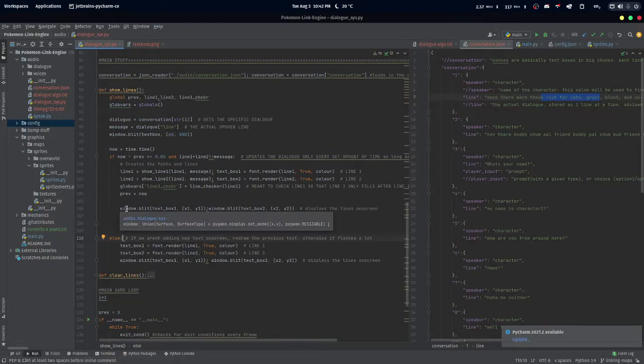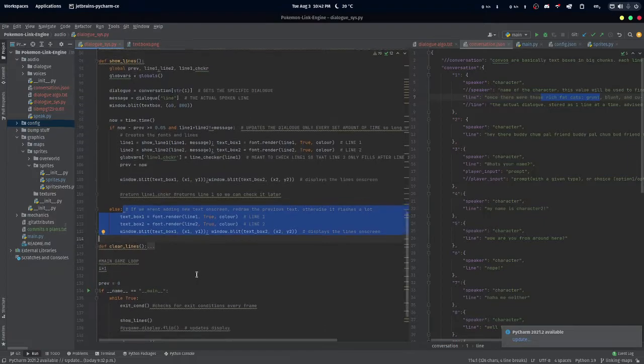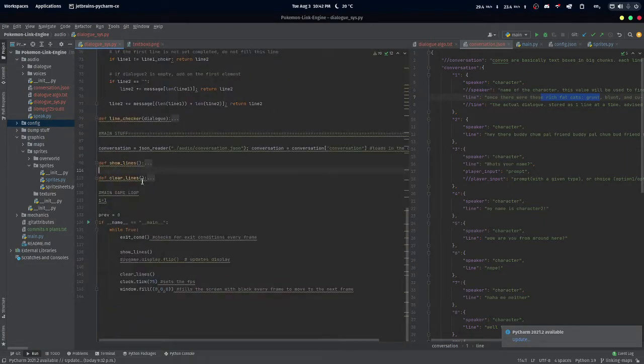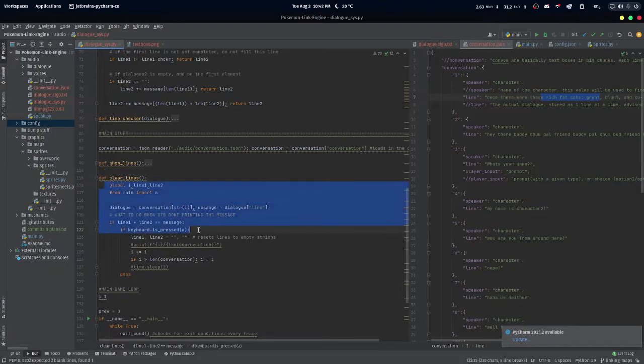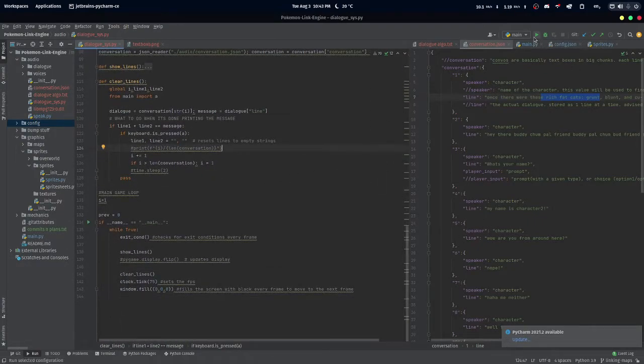And then, because this executes every single frame, it's not always going to update the text every frame. So if the text is complete, or the current frame doesn't update anything, then we just draw what we already had. We draw the text and the lines that we already had, and we leave it at that. Once it clears through the message, then we check clear lines. From here, if you press the letter A, it will clear line 1 and line 2 and move on to the next dialogue.